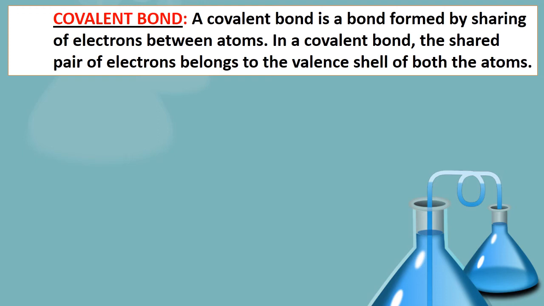Ionic bonds are practically not possible in carbon. What is a covalent bond then? A covalent bond is a bond formed by sharing of electrons between atoms. In a covalent bond, the shared pair of electrons belongs to the valence shell of both the atoms.